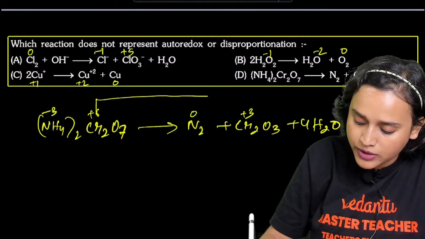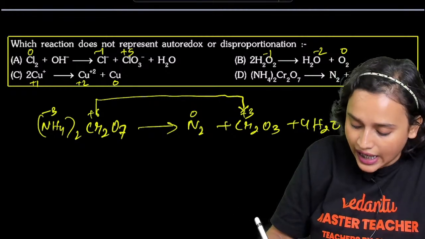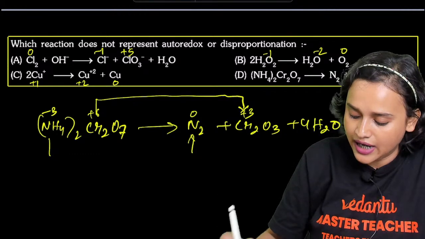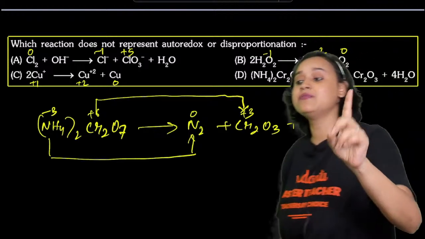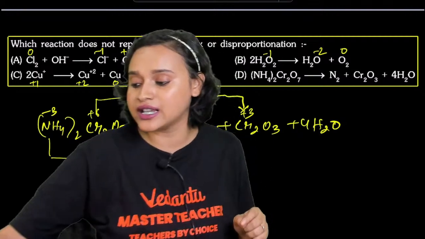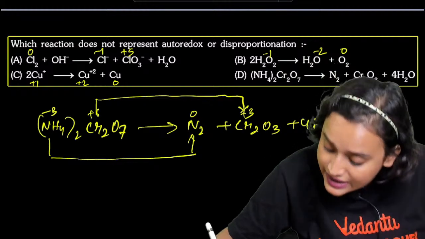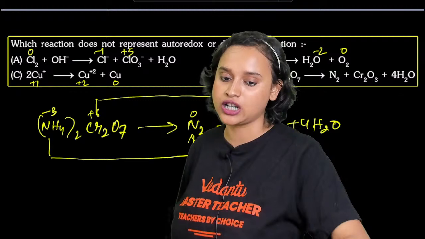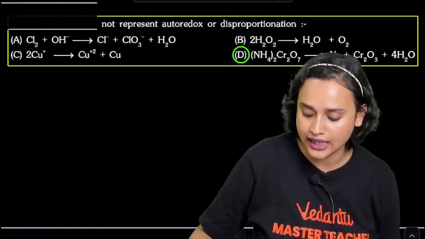So that means chromium is going through reduction, and nitrogen is going through oxidation, isn't it? But one element is not simultaneously going through reduction and oxidation. This is a redox reaction, but it's not a disproportionation reaction. Am I clear? So yes, option D is your correct answer.